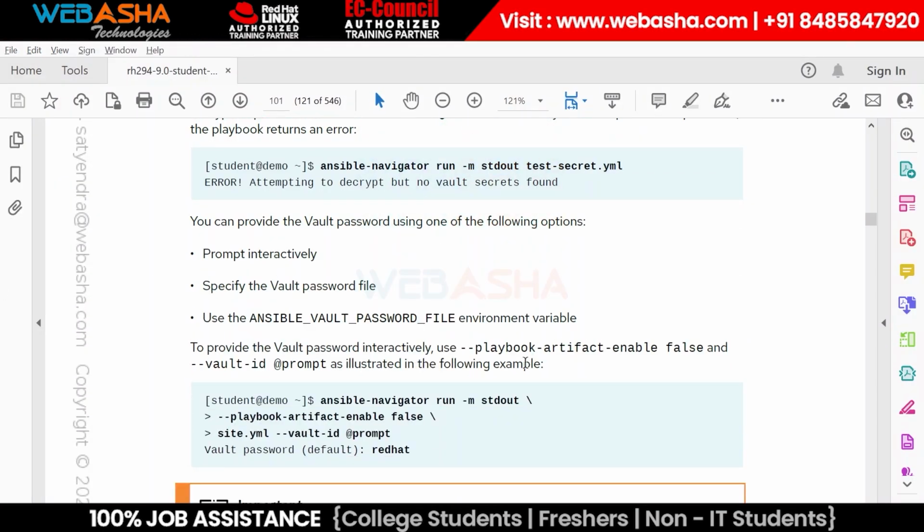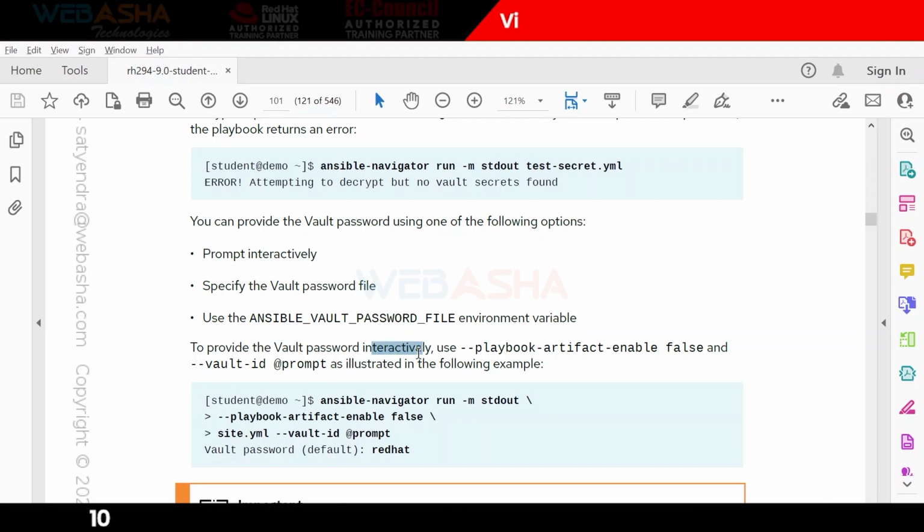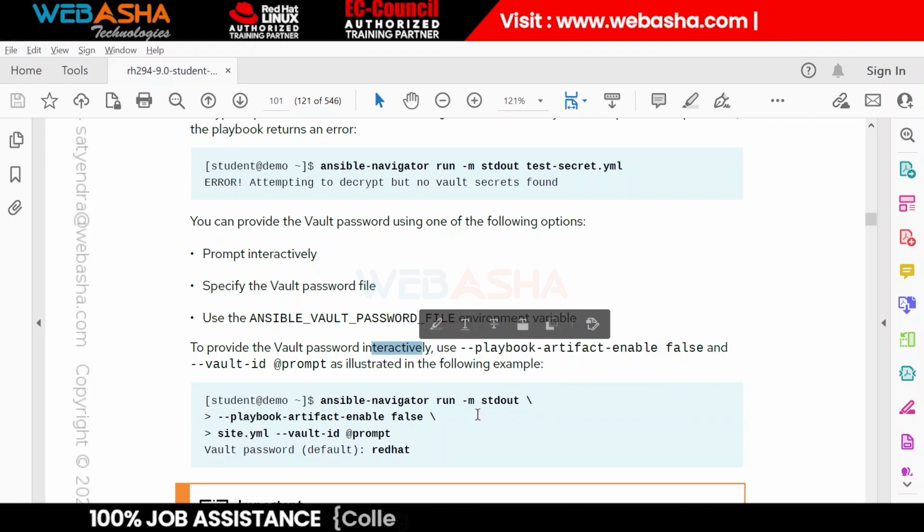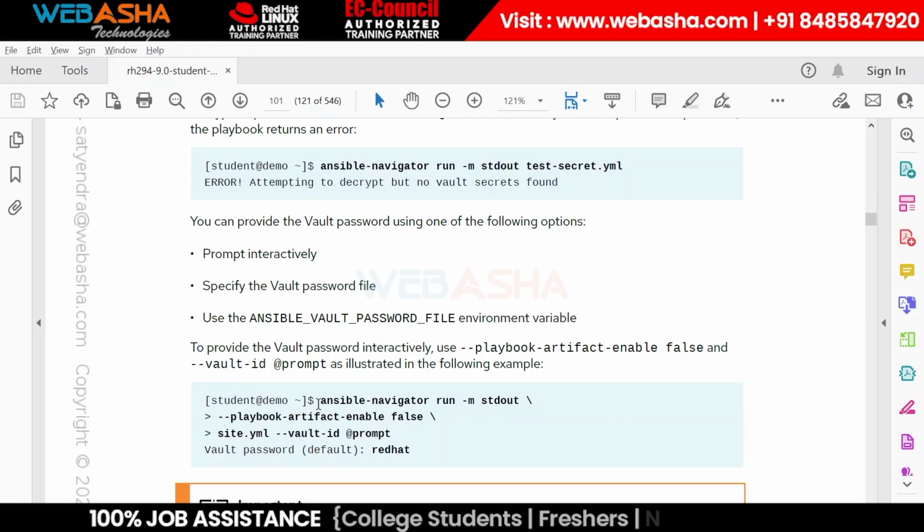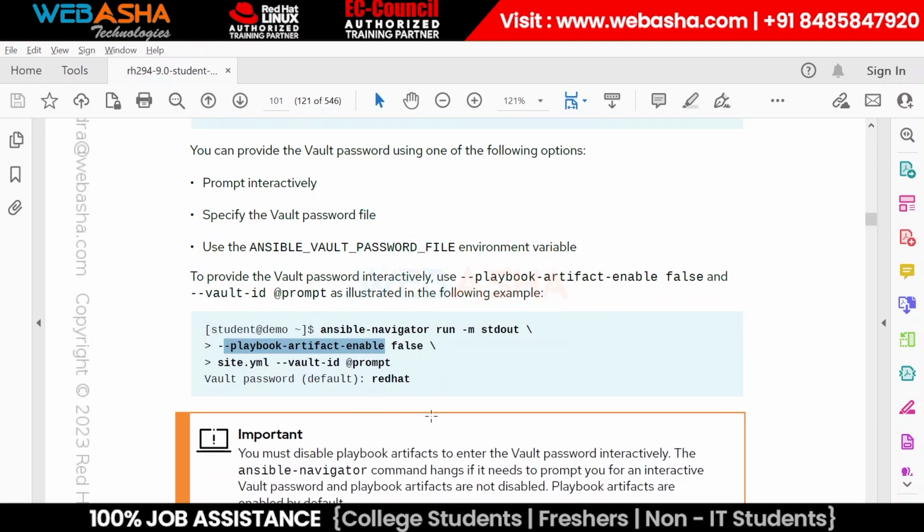what we can do is specify the vault password interactively. In the playbook, the option we had was --ask-vault-pass. In the navigator, you can use the command run playbook, and then the playbook artifact, and then the file, and then it prompts for the password, right?